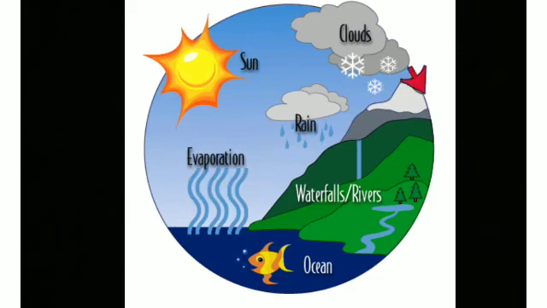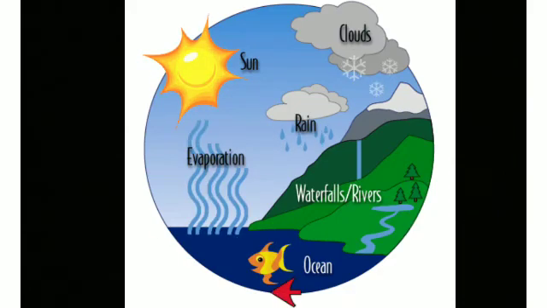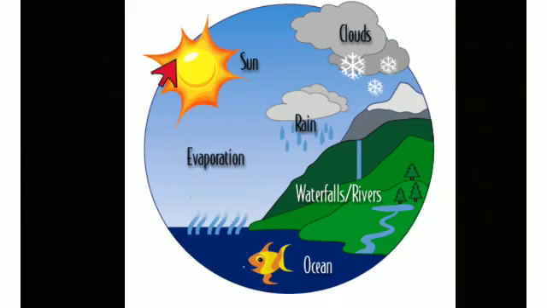More and more water droplets collect in the clouds and join together to form heavy drops. These heavy drops fall down as rain. The rainwater flows back into oceans, rivers, ponds, and lakes.